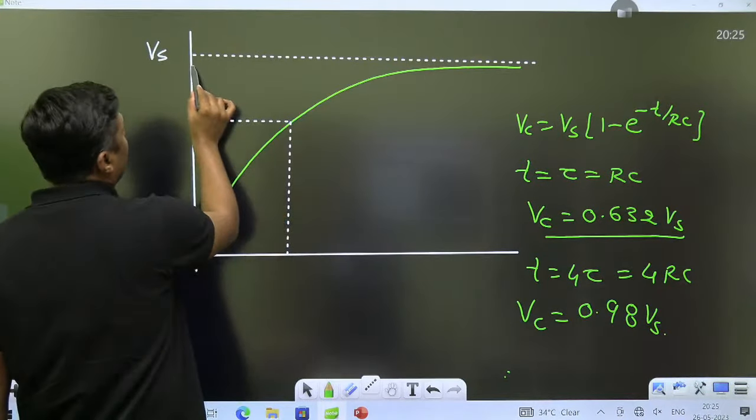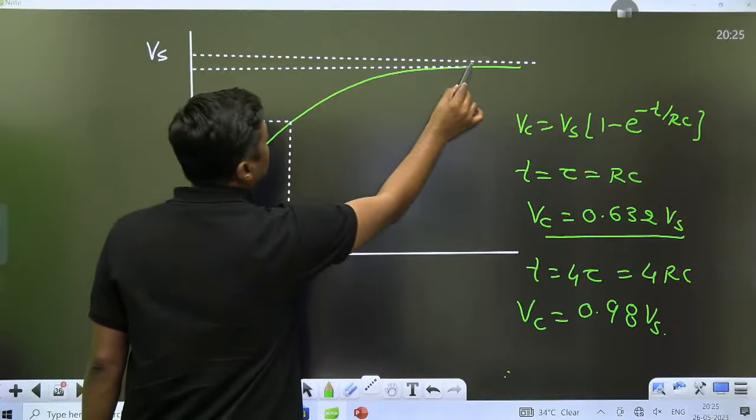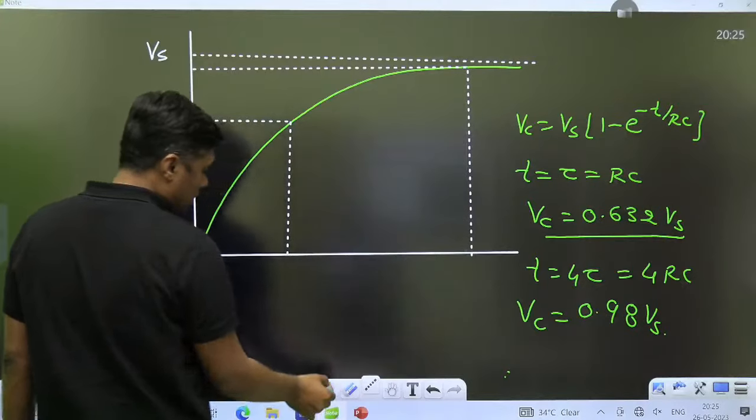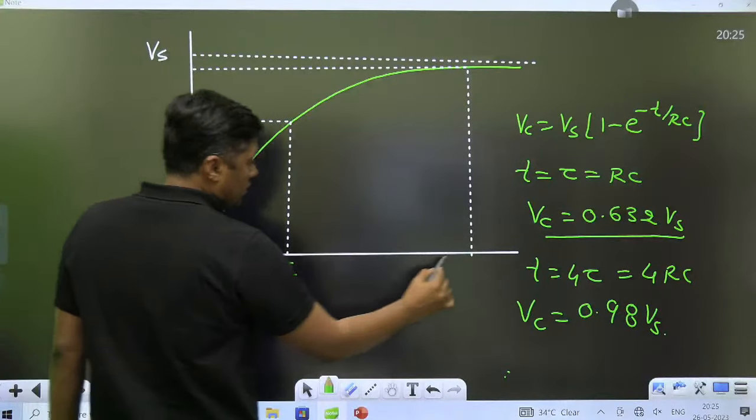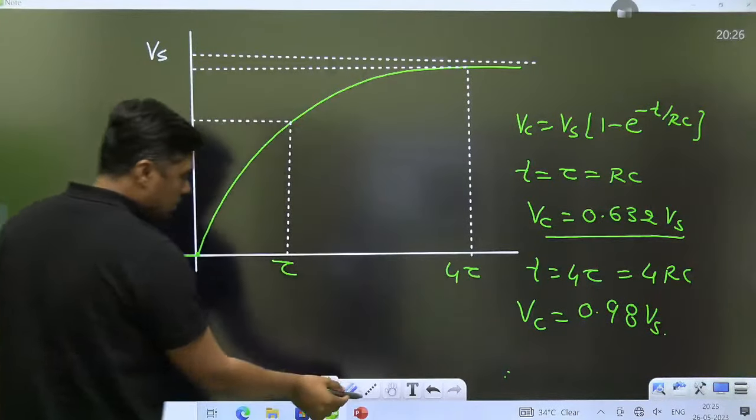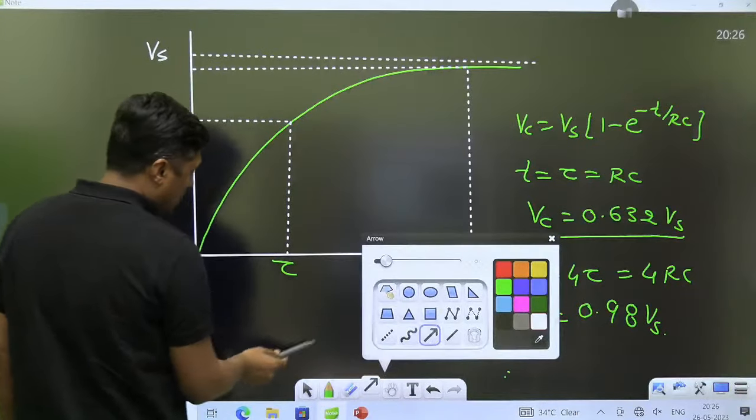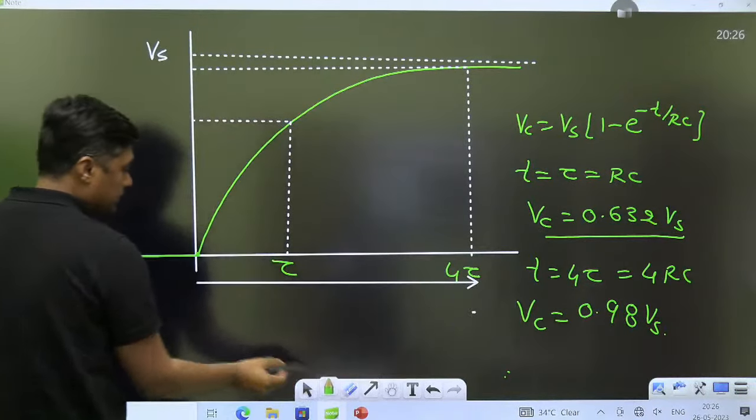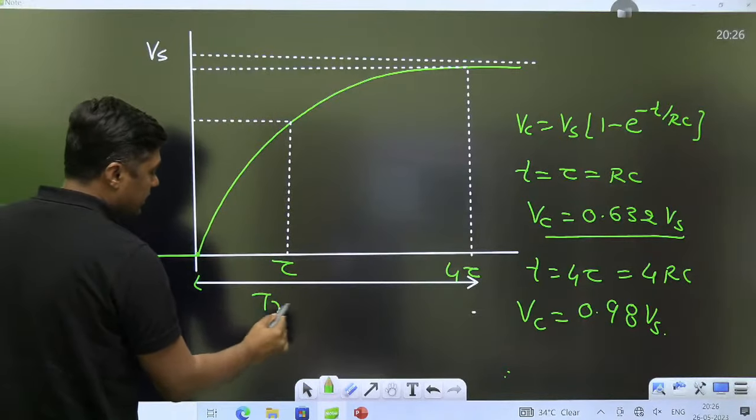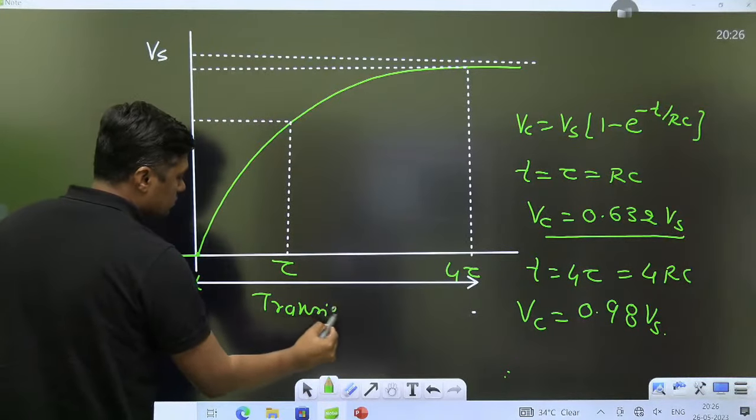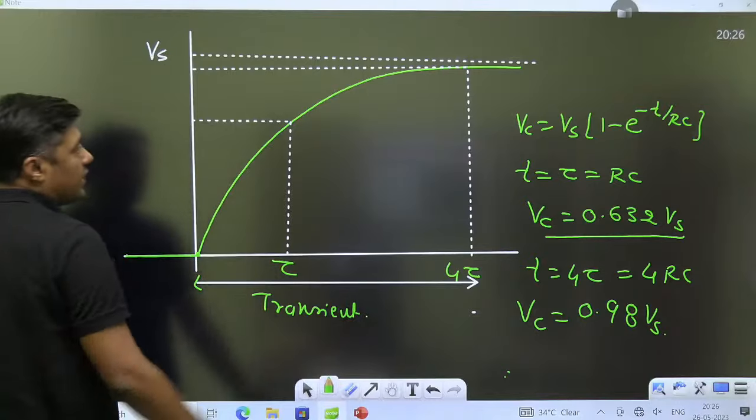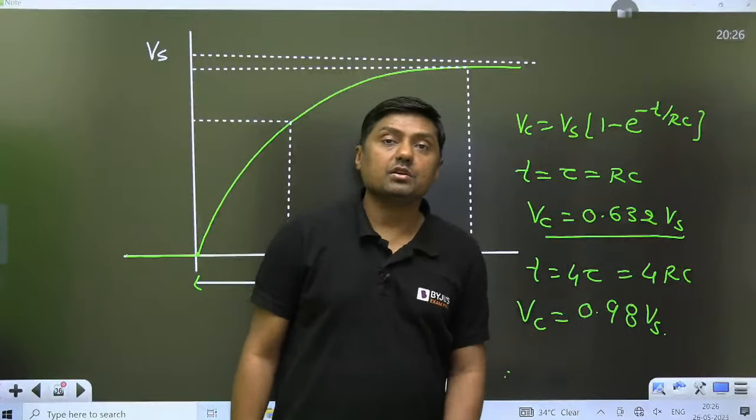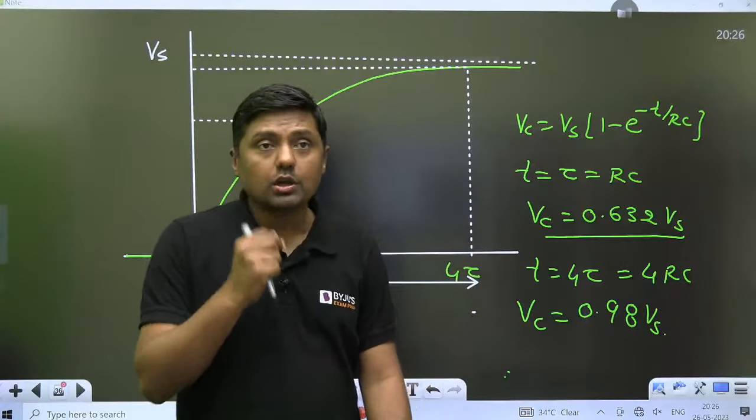And that is the 4 time constant. It will reach up to what? 98% of the final. And that is called transient is over after 4 time constants on the basis of 2% error. This is called the transient period. Transient, and after that, steady state. So that is the equation. Okay, so these are the two circuits only.